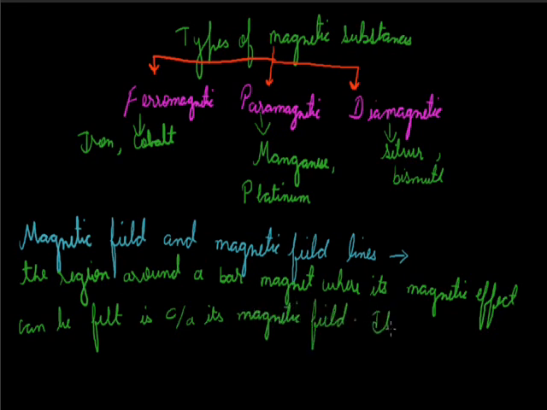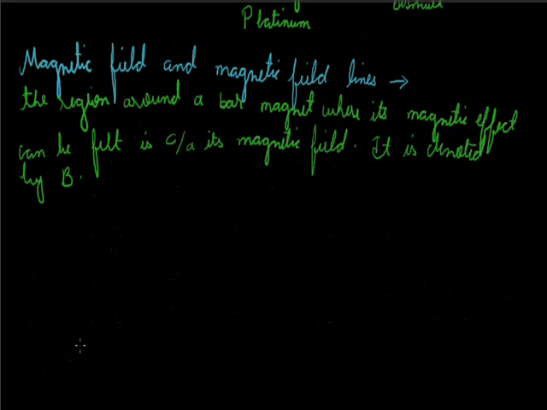It is denoted by capital B. Its SI unit is Tesla and CGS unit is Gauss.